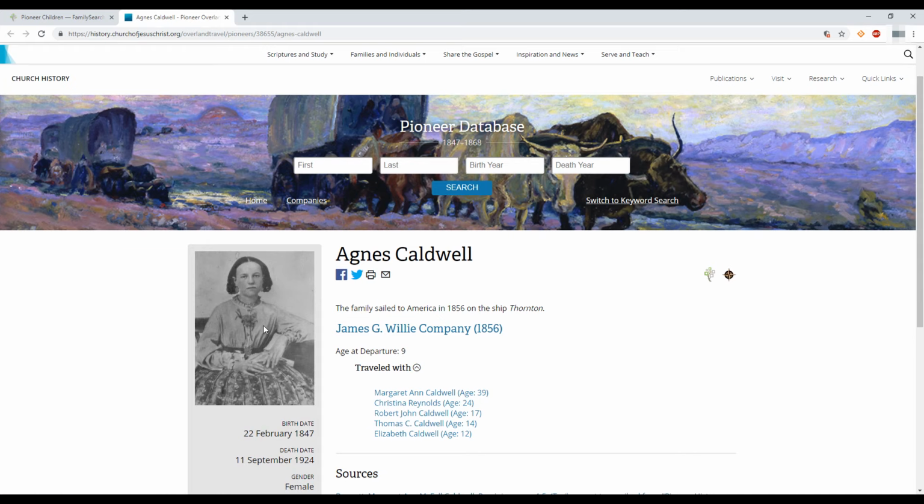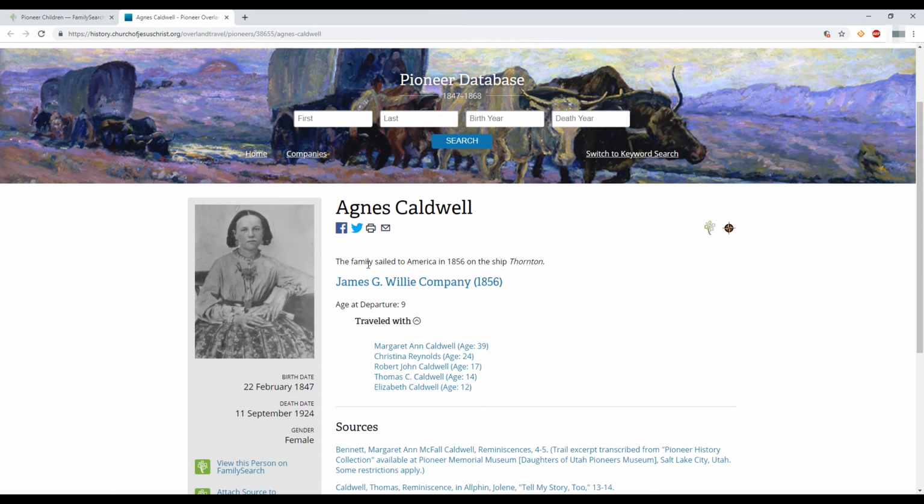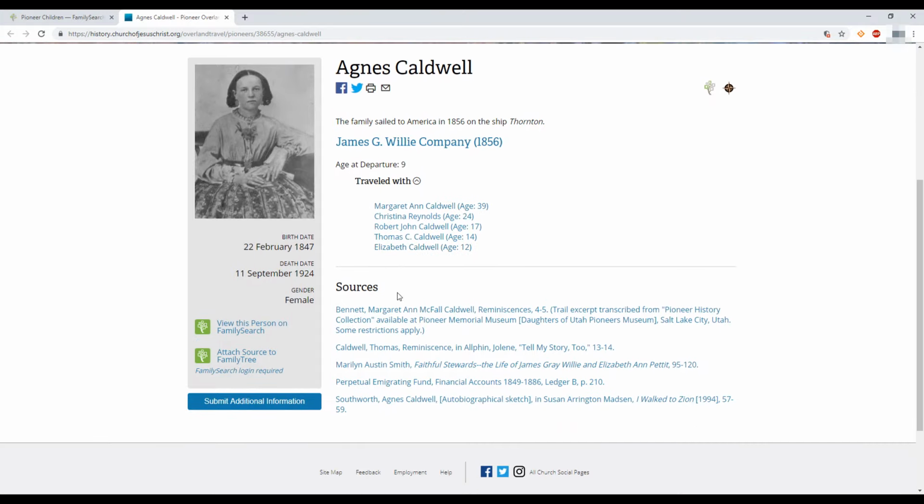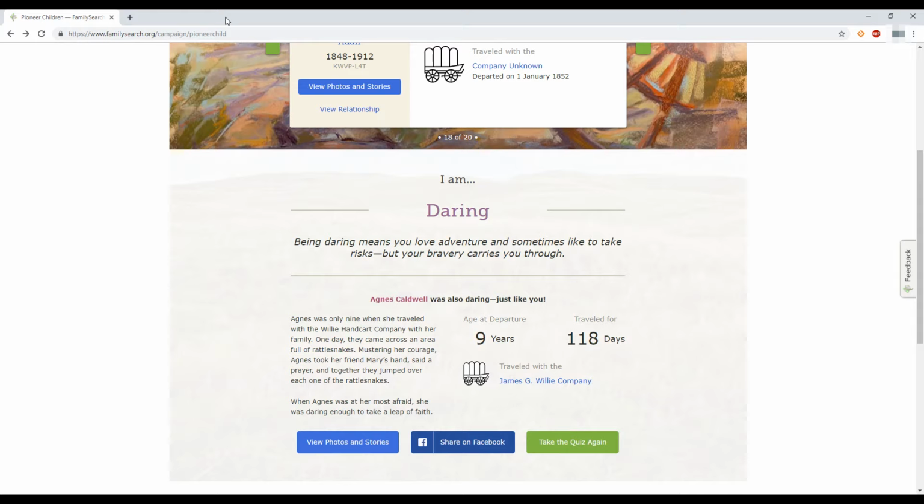So this is what Agnes looks like, her birthday, her death date, and all about her and who she traveled with and what company and the sources. So let's close this and go back to the FamilySearch page. So here we are on the FamilySearch page. Says you can view photos and stories. I think this one might actually take us to the FamilySearch one.